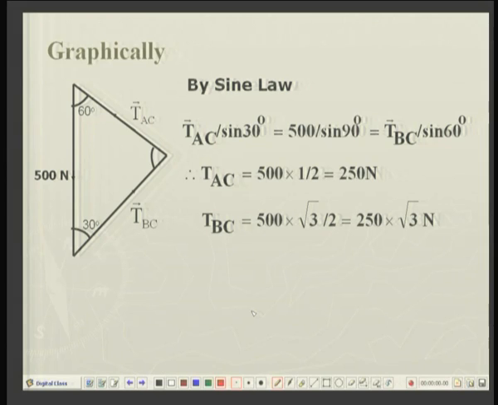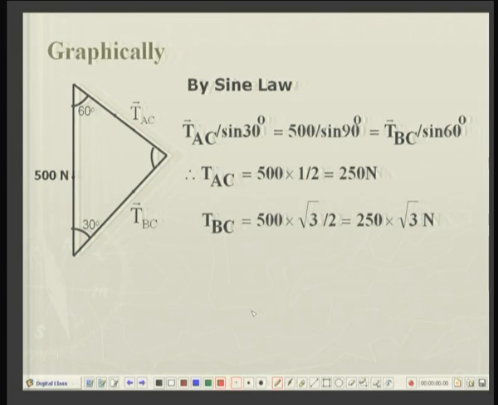Well, once again, it is the sum of all the vectors, and by the triangle law of vectors, we can show that when the sum is equal to 0, then all three vectors will enclose a triangle.